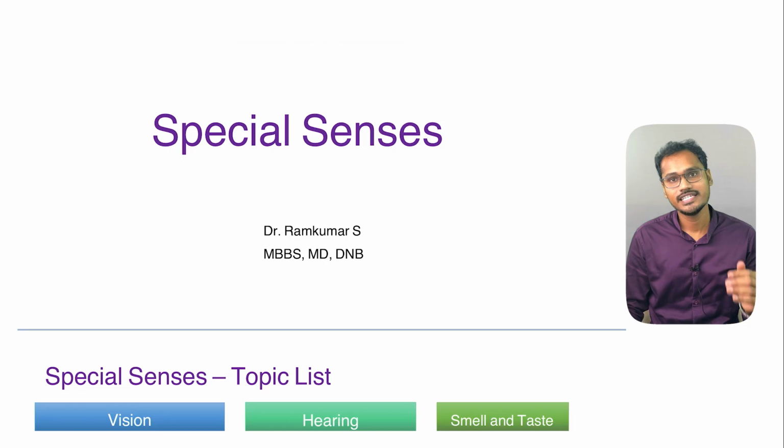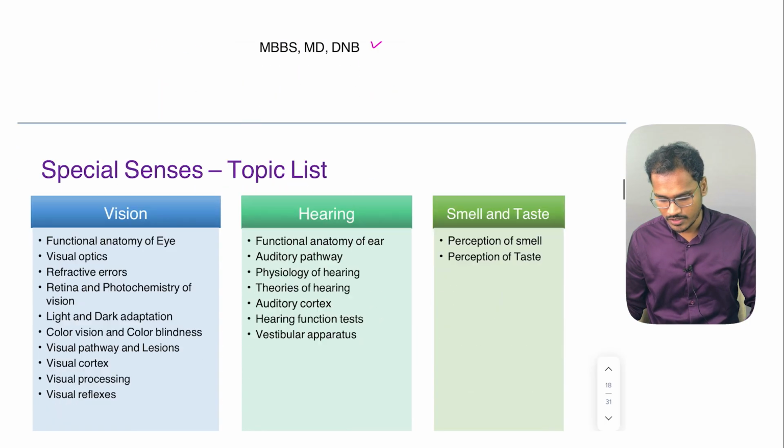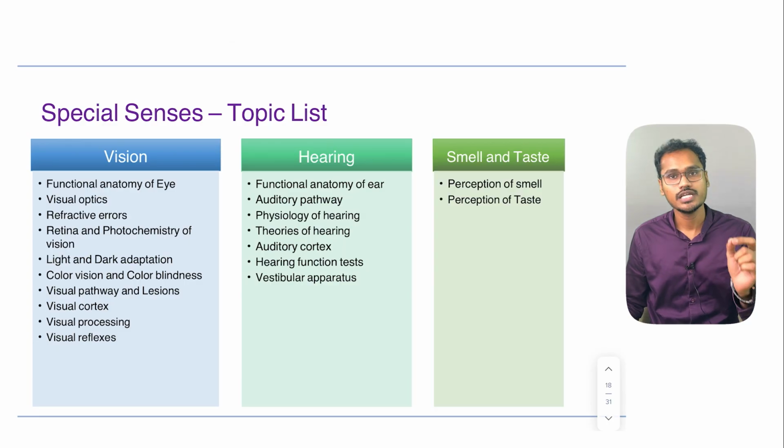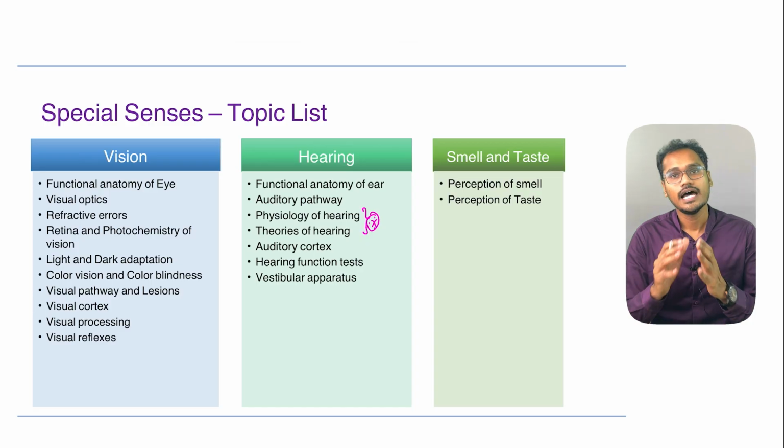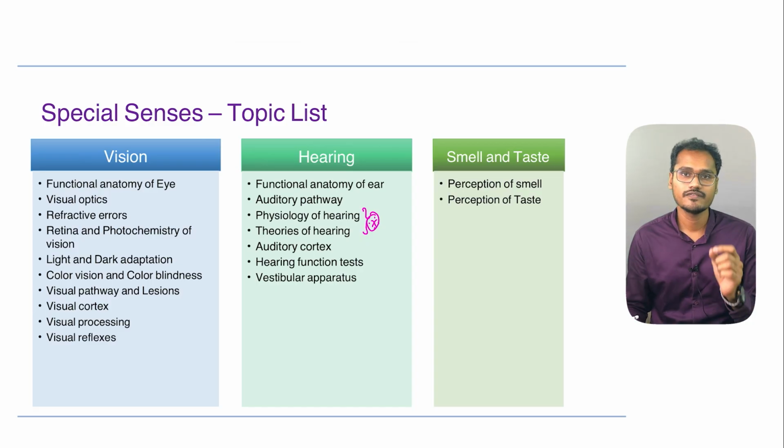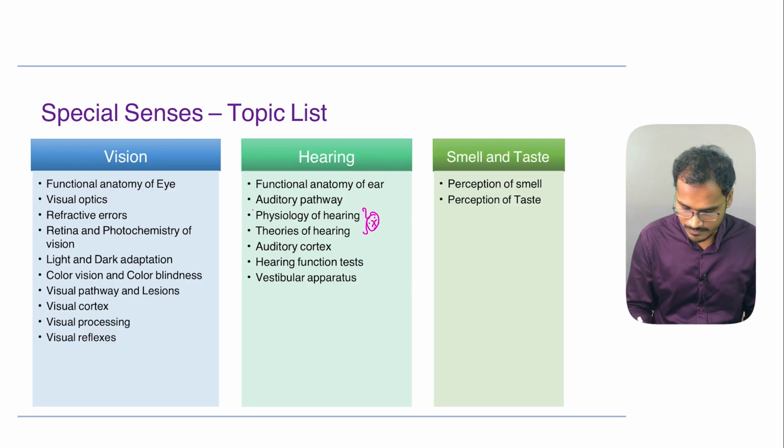Hello dear students, in this video we are going to continue with our special senses. Here we are going to discuss two important topics, I would say. One is the physiology of hearing and the other is the theories of hearing. Both are similar, and this topic is very important for the final exam theory papers as well as viva questions. It is relatively very important for first year MBBS students.